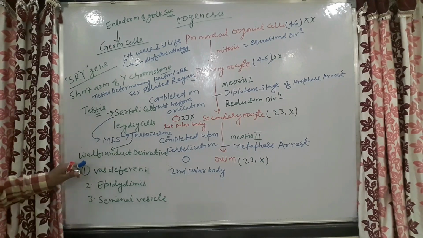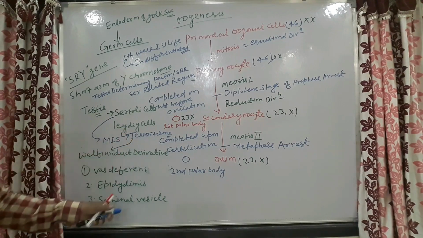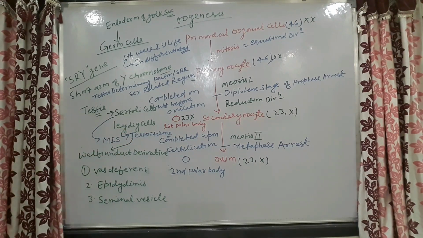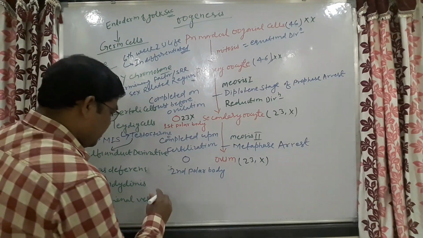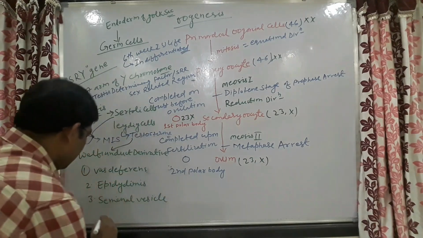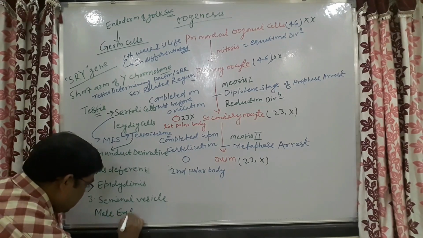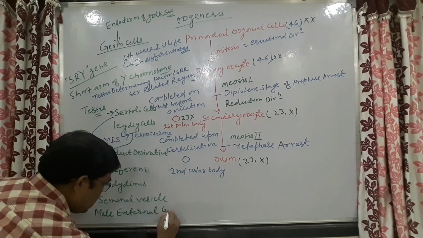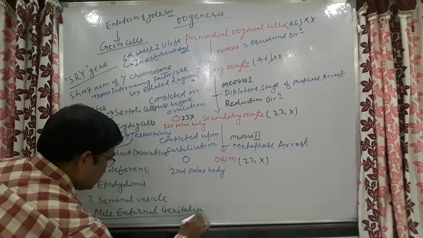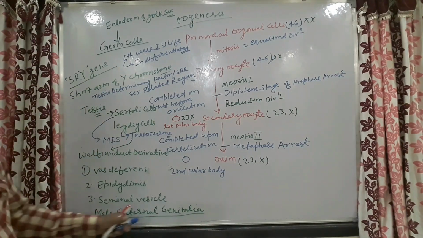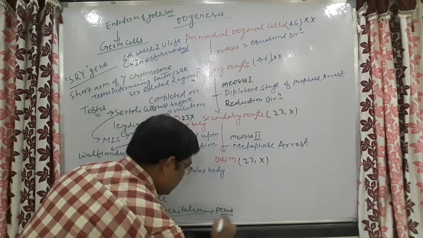These things will be formed by the Leydig cells through testosterone. Further, this testosterone also helps in the formation of male external genitalia. That means this testosterone will also form the penis. Okay.